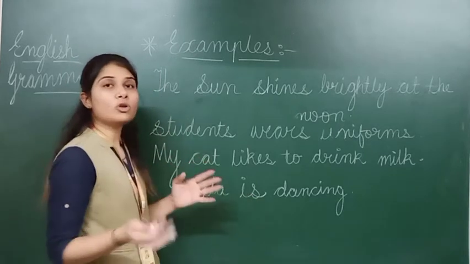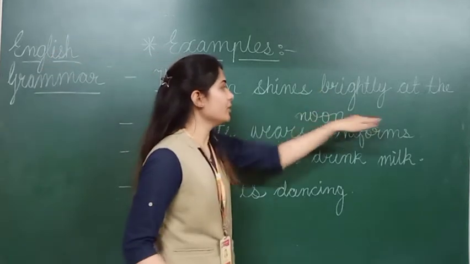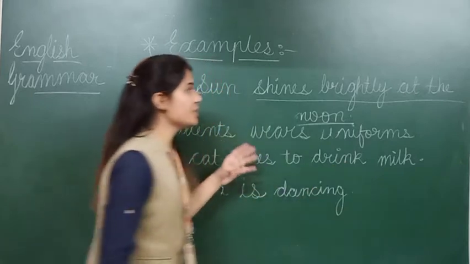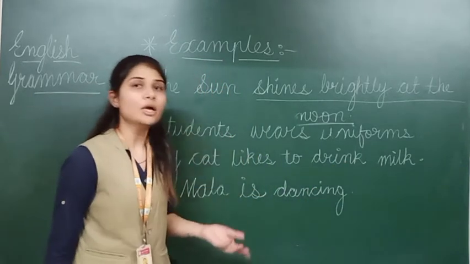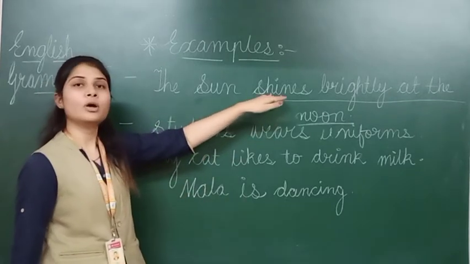See here, what are we talking about? Sun. हम sun के बारे में क्या बात कर रहे हैं? Shines brightly at the noon. Here this will be the part of predicate. Why? Because as I told you, here we are talking about the sun. लेकिन sun के बारे में क्या बात कर रहे हैं? That will be the predicate. Now you can see here the word is a verb.